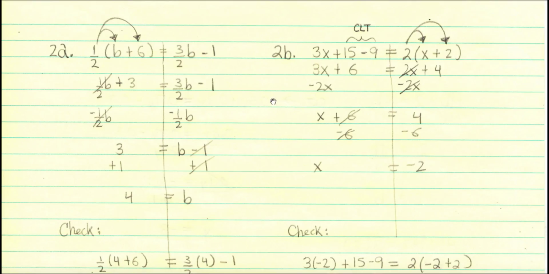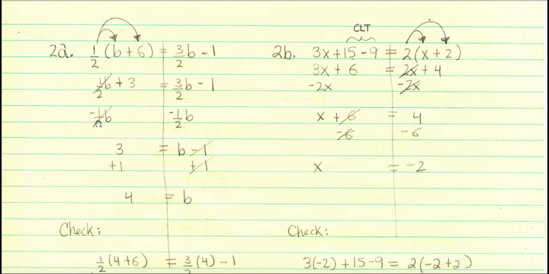Here we go. First, we distribute the 1/2 into the quantity. So 1/2 times b is 1/2 b. 1/2 times 6 is 3. So I get 1/2 b plus 3 equals 3/2 b minus 1. Now I notice that the like terms are on opposite sides of the equals. So I do the inverse. I subtract 1/2 b from both sides.